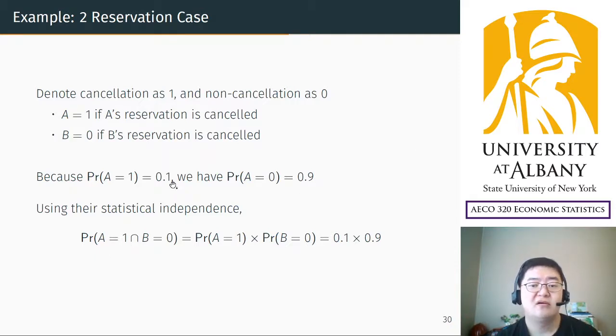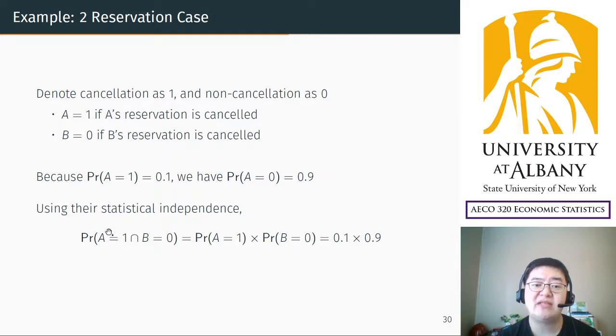Then, because we know the probability of cancellation, that automatically implies the probability of non-cancellation is 90%. It's cancellation 10%, non-cancellation 90%. So intuitive, straightforward. Now, using the statistical independence assumption, we are looking for the probability that A cancels.